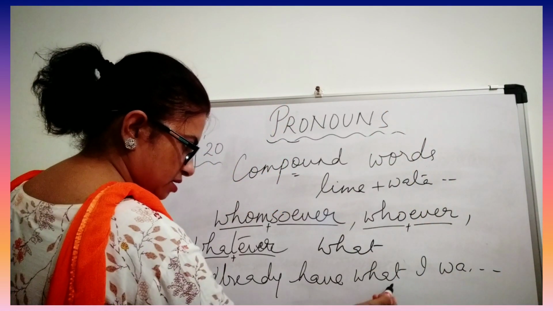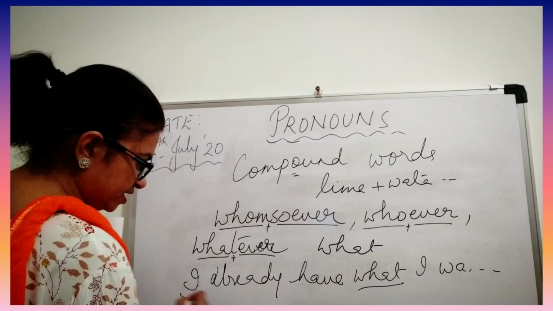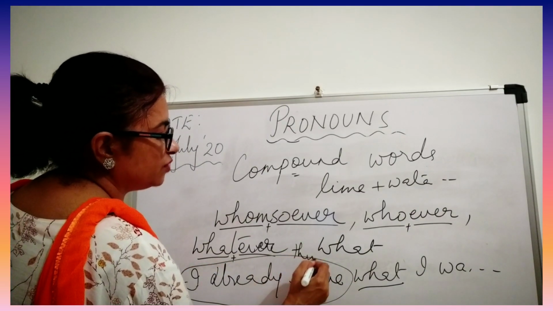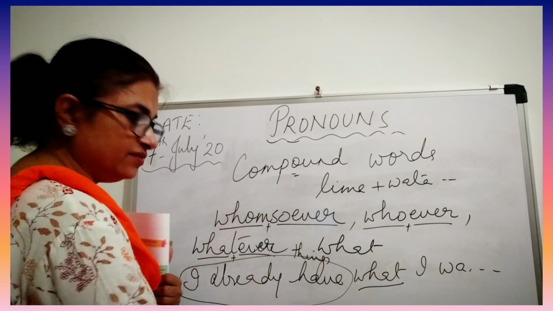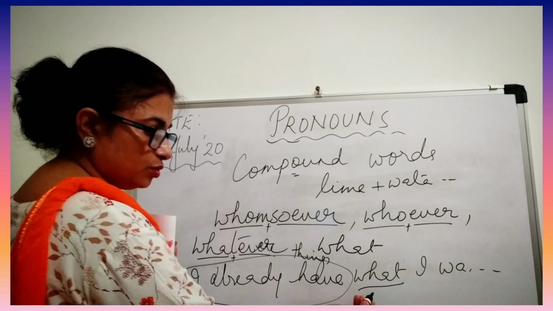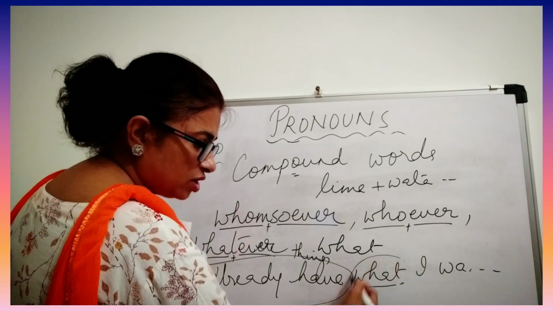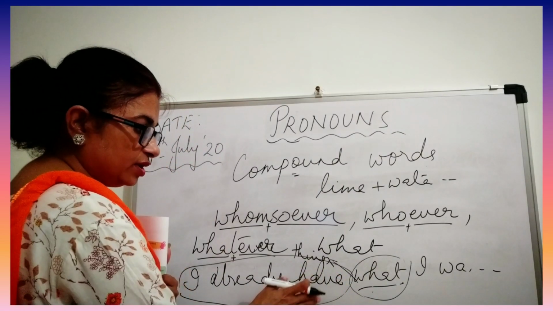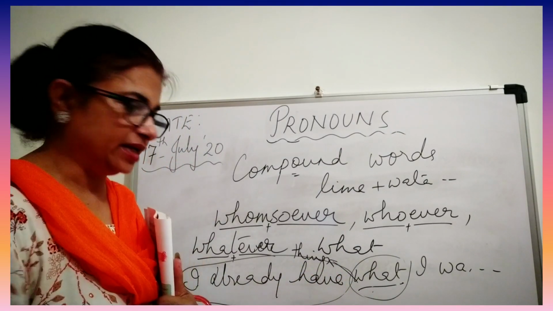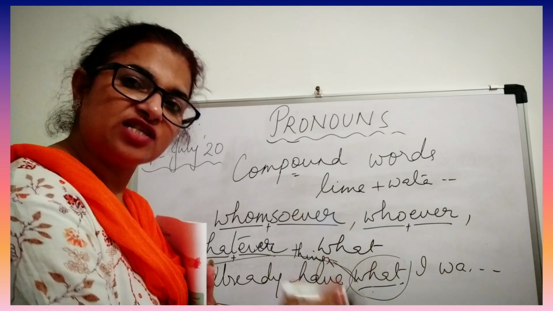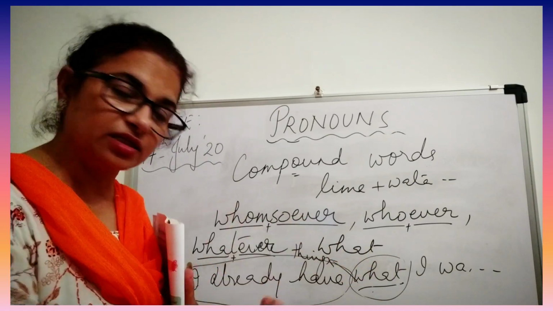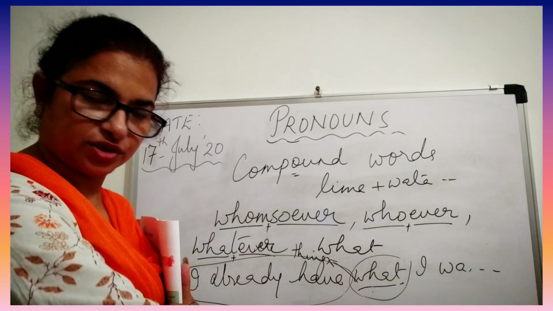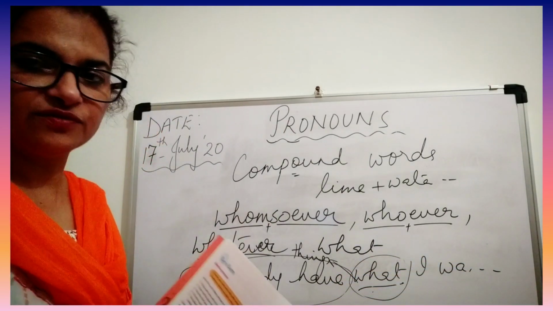Here "what" is used for things, so I already have the things. Now here "what" stands for things. We cannot see the antecedent, but it stands for the antecedent, that is, things. So I already have what I wanted. This you have to keep in mind.